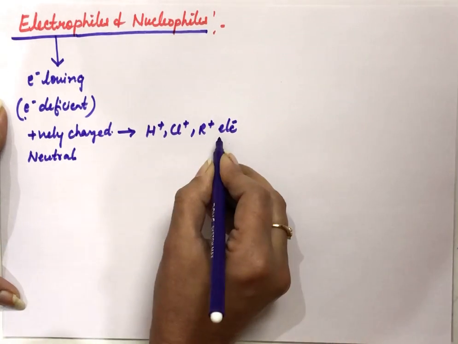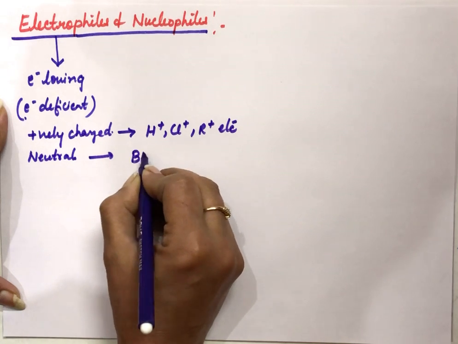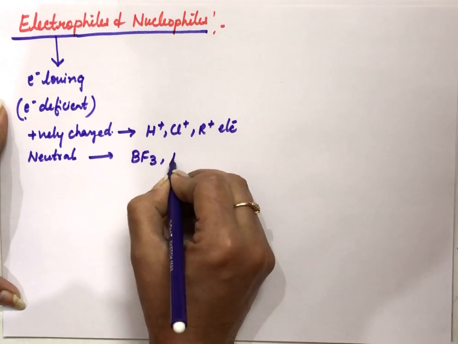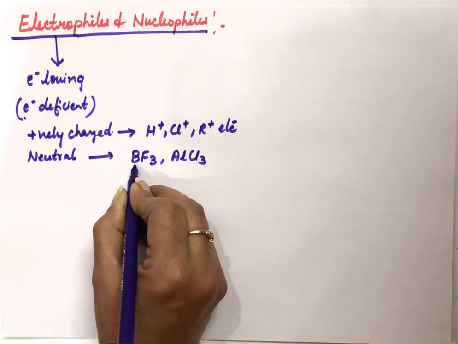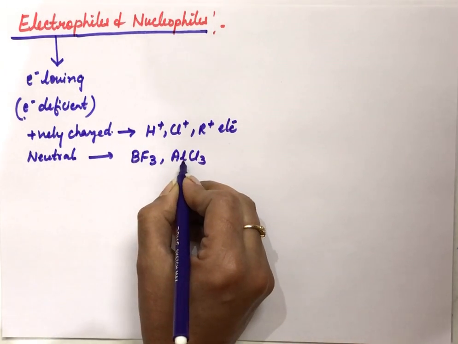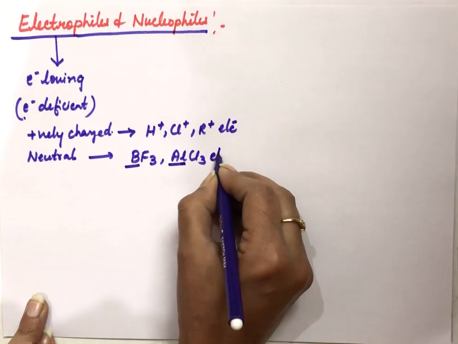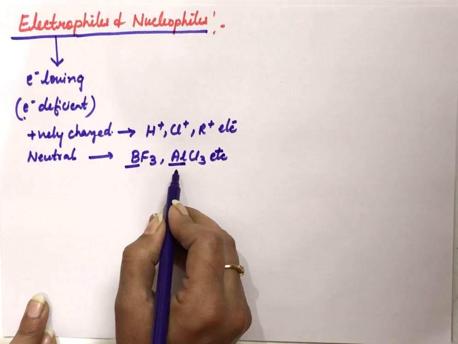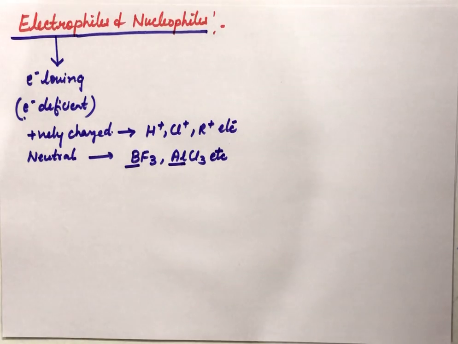So these are electrophiles. In neutral, we will take the example of those neutral substances which will have less than 8 electrons in their last shell. B has 6 electrons in its last shell, Al has 6 electrons in its last shell. So these have less than 8 electrons, and though they are neutral, they are still electron loving in nature, so they are electrophiles.